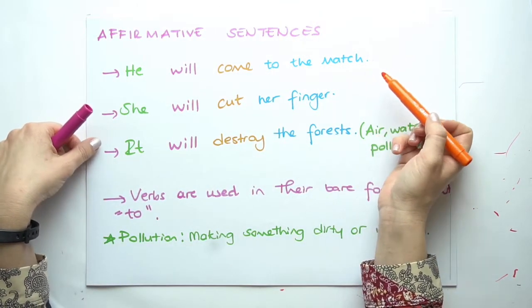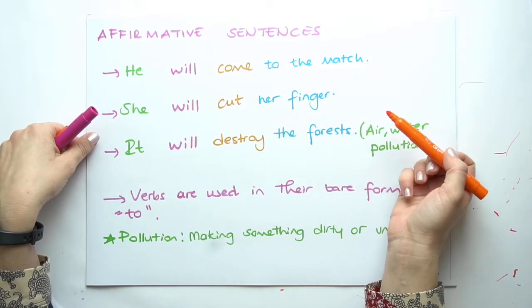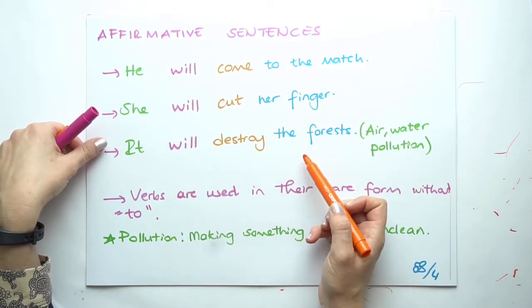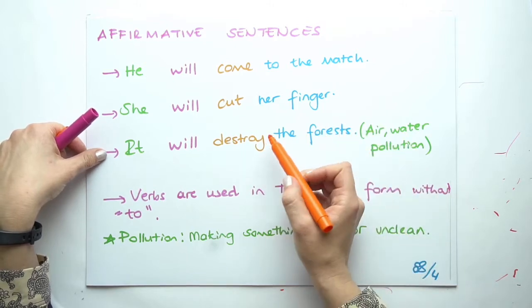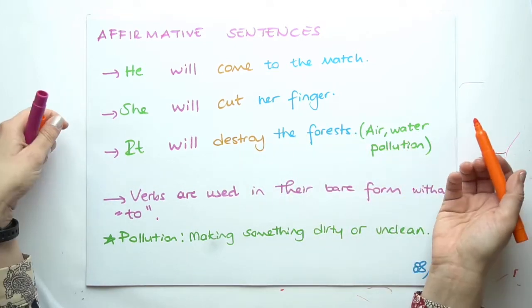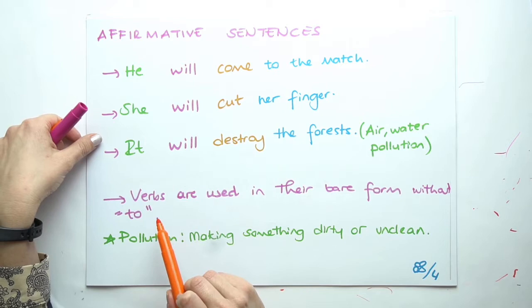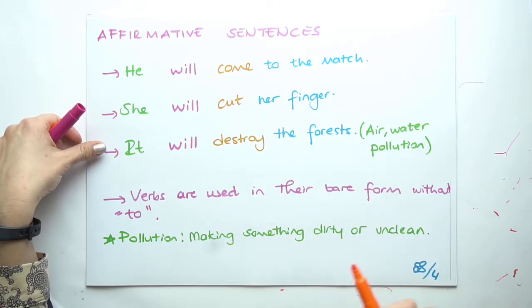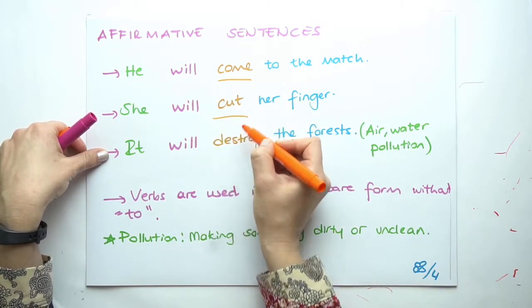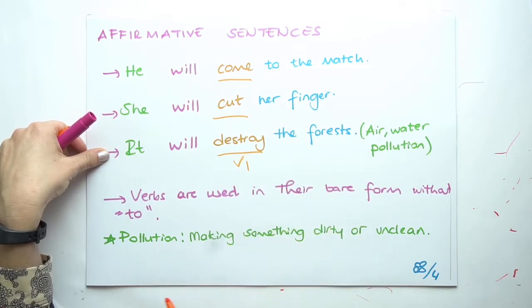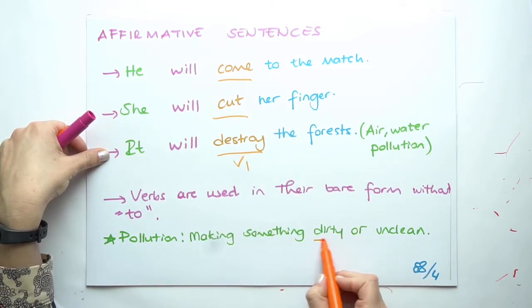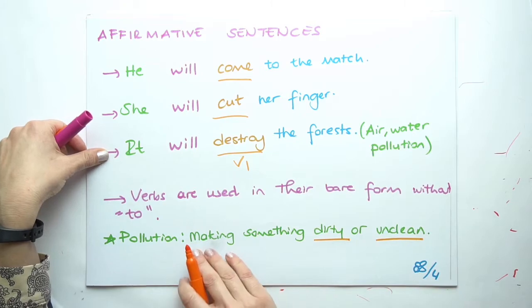He will come to the match. She will cut her finger. It will destroy the forest. Destroy means to cause damage, like water pollution or air pollution. Verbs are used in their bare form without to here, as you can see. Pollution means making something dirty or unclean.